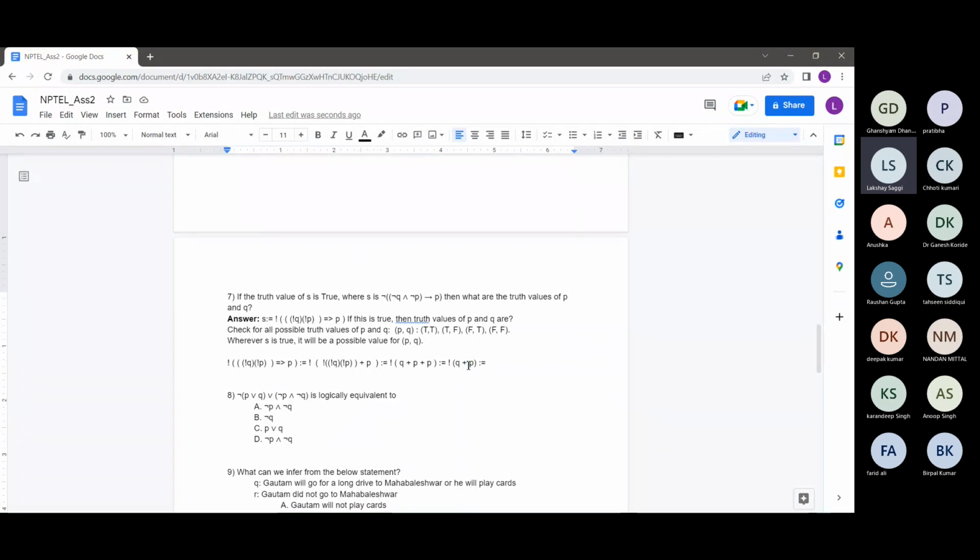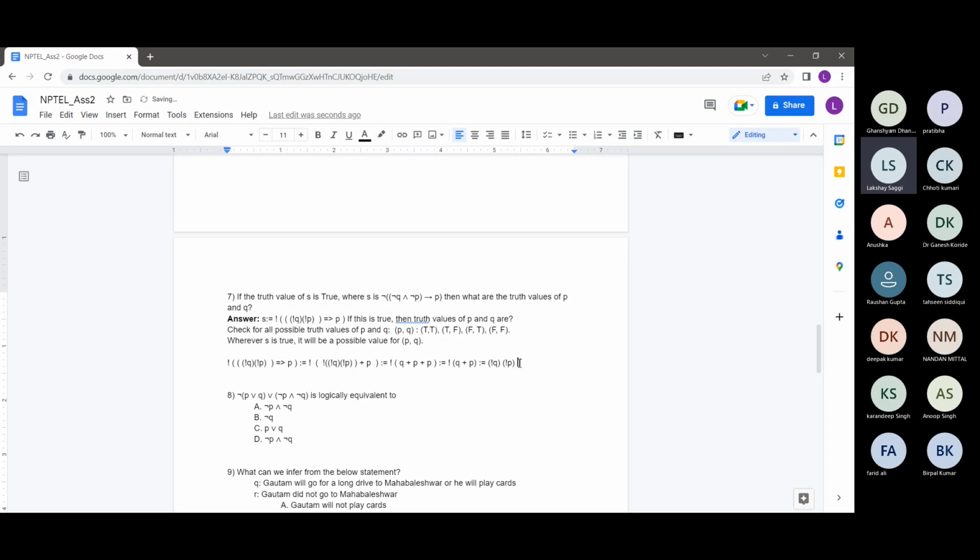So not q times not p. So this will just be not q times not p. Simplifying this expression, this seems like a very complex expression, but it turns out to be a very nice expression, just not q times not p.